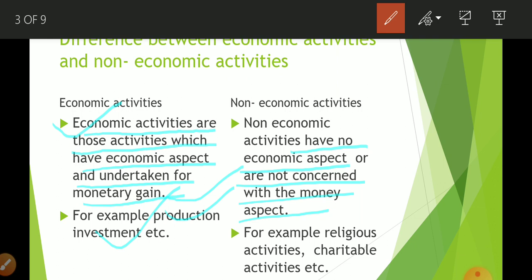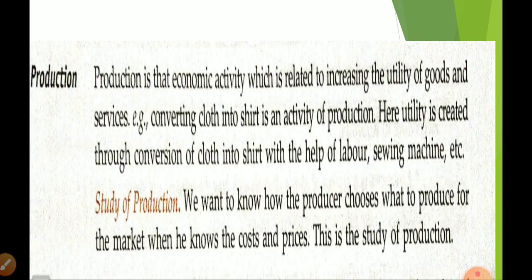Same way, suppose a doctor treats a patient, does the surgery, but doesn't charge any money, so what is he doing? He is doing charitable work. So it is a non-economic activity. Whenever you are doing work without getting money, it is considered a non-economic activity. Basically, its examples are religious activities and charitable activities. Now let me start our main topic.